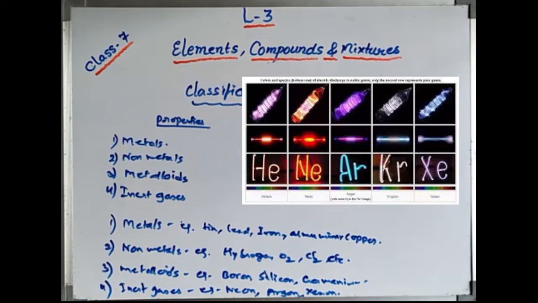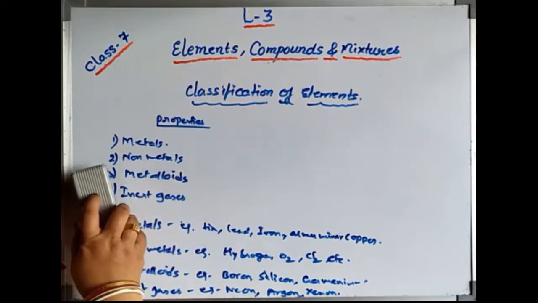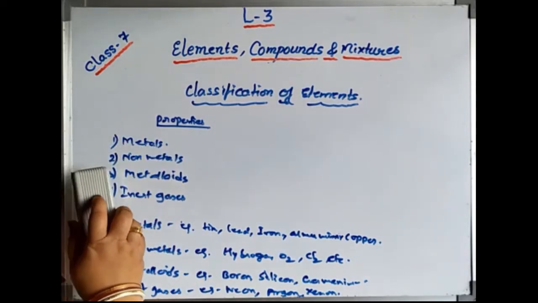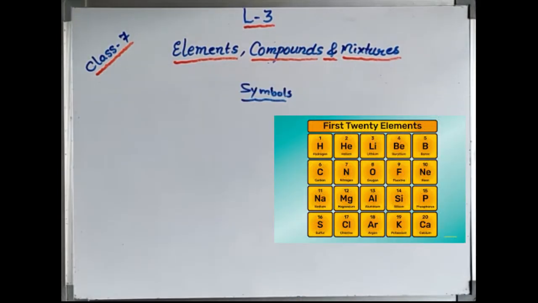Okay students, in this way you can learn the general classification of elements from your book also. Now coming to the symbols of elements. Let us see how elements are symbolized. Now what do you understand by the term symbols? Symbols means a general abbreviation to represent the name of the element.